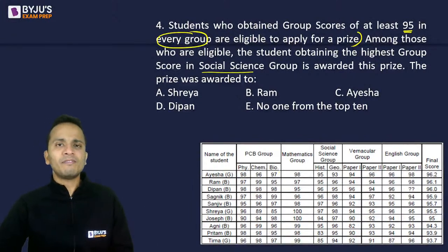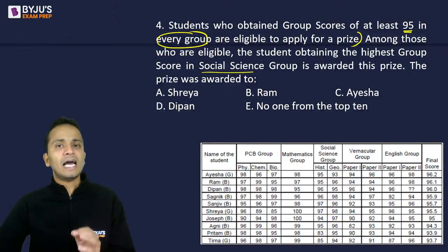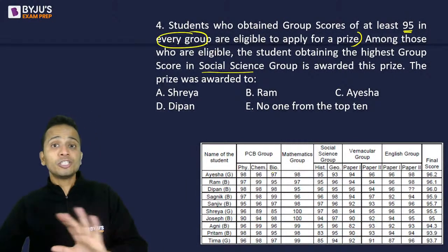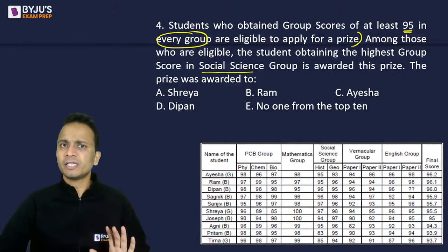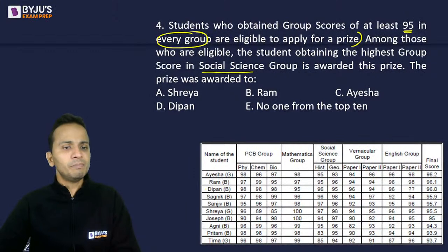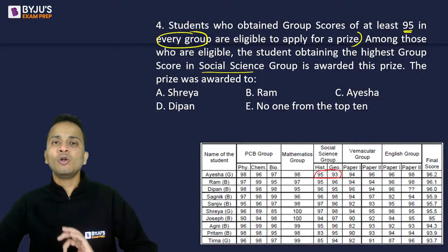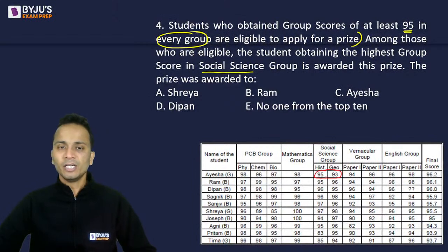All the scores are above 95. So her group score in this group has to be above 95. There is no need for calculation, approximation will do everything. Okay. So Aisha is eligible in PCB, fine. Mathematics, yes. But in social studies, Aisha's group score will be below 95. Right? So Aisha is not eligible.